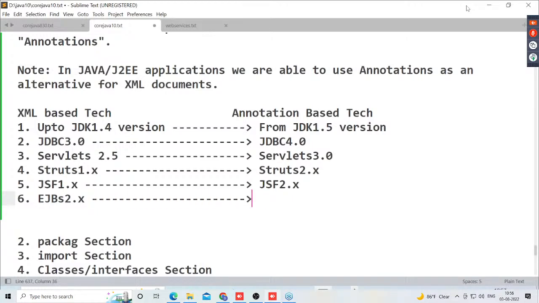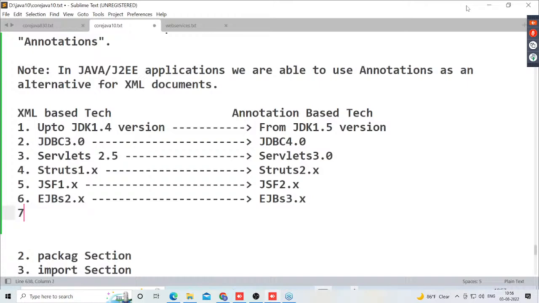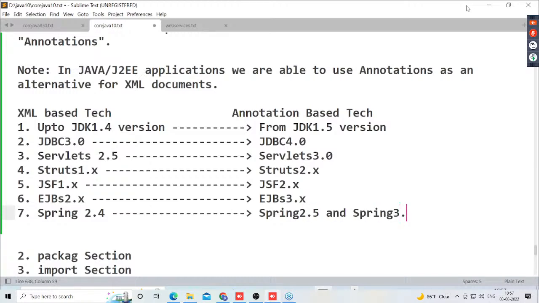EJB 3.x is totally annotation based. Next one is Spring 2.4, up to that XML based. From Spring 2.5 and Spring 3.x, versions are totally annotation based, and so on. So many technologies.